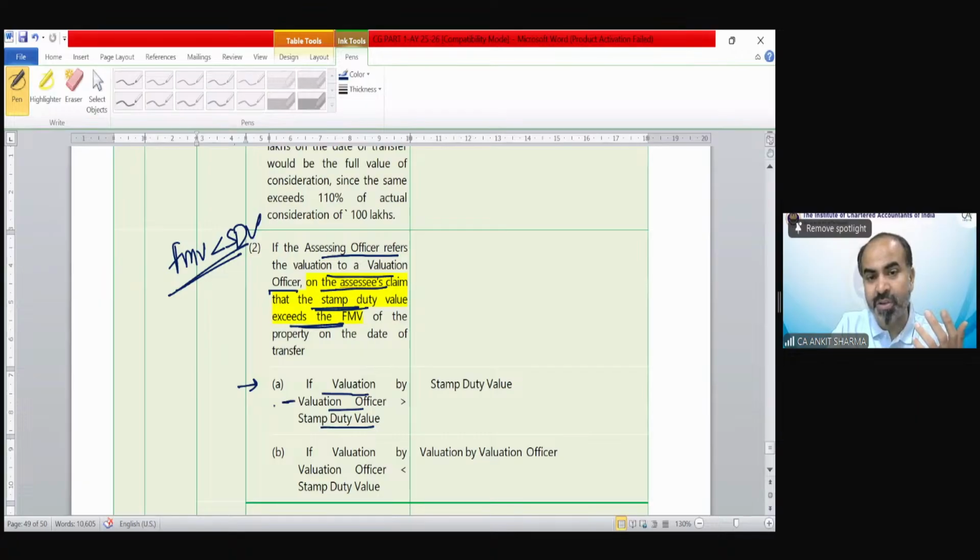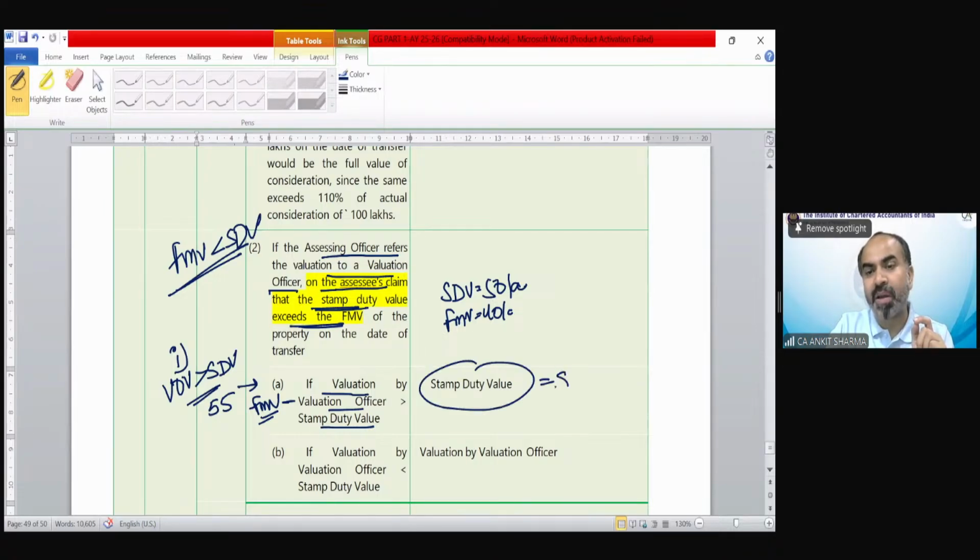Suppose the stamp duty value was 50 lakh, the assessee was saying FMV is 40 lakh, and now the valuation officer says my value is 55 lakh. In that case, stamp duty value would become my sale consideration, not the value decided by the valuation officer.